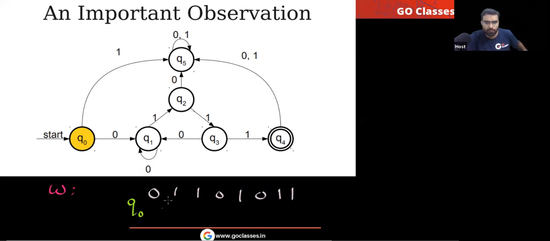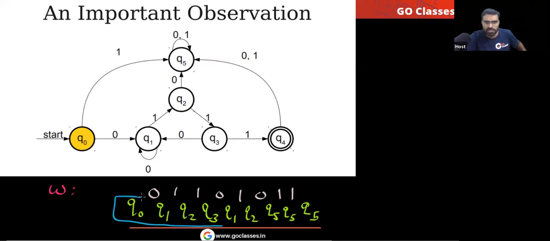In this state, if you read symbol 0, you will go to Q1. If you read symbol 1, you will go to Q2. In Q2, if you read symbol 1, you will go to Q3. In Q3, if you read symbol 1, you will go to Q1. In Q1, if you read symbol 1, you will go to Q2. In Q2, if you read symbol 0, you will go to Q5. In Q5, if you read symbol 1, you will go to Q5. So this is the sequence we are getting.